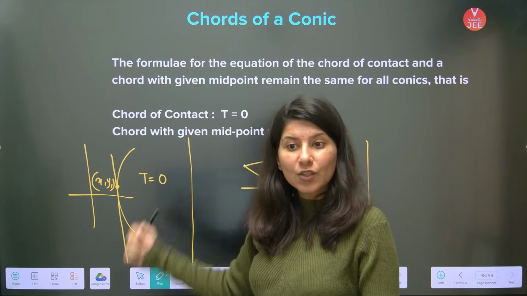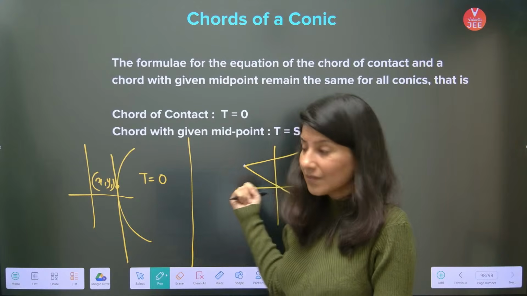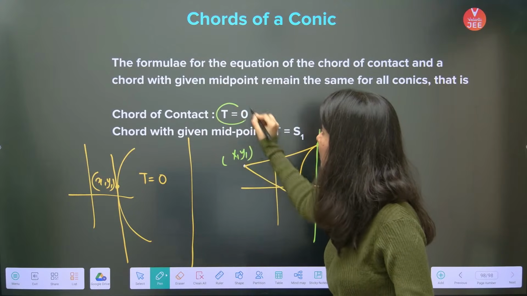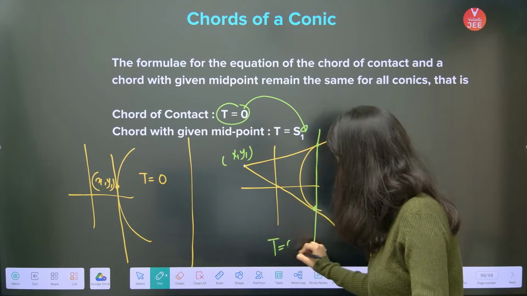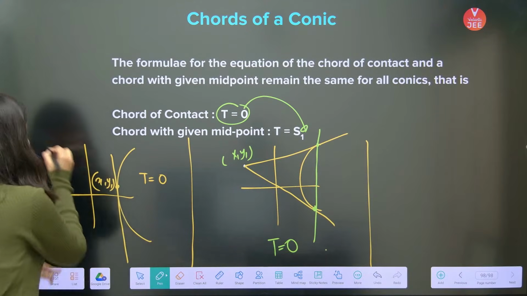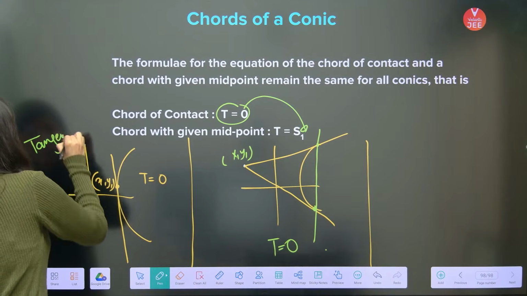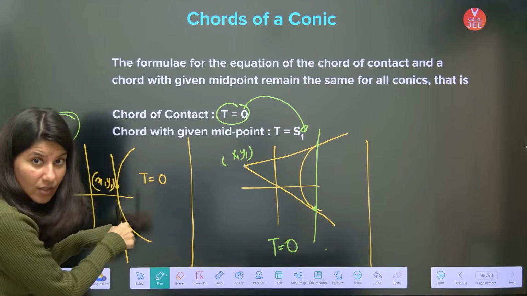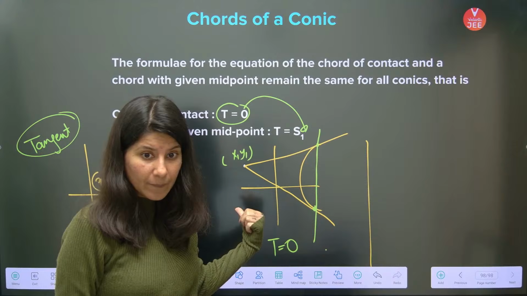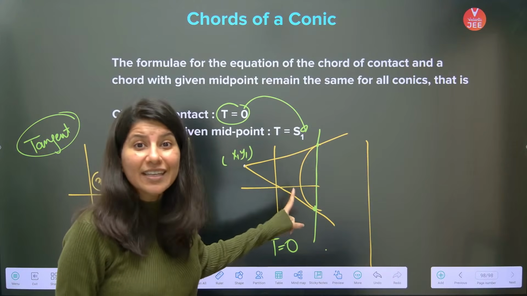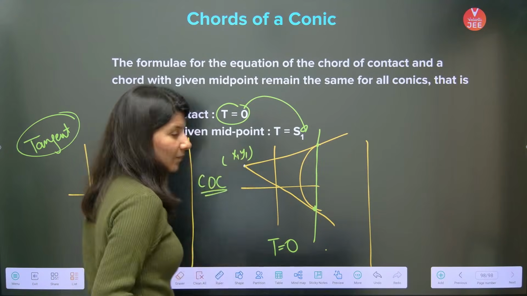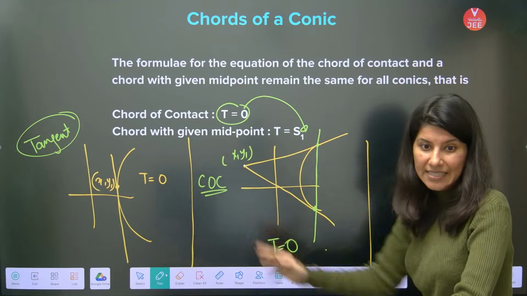The equation of chord of contact is given by T is equal to 0. So can you see that the same equation is providing you the equation of tangent when the point is lying on the curve. When the point is lying outside of the curve, then it is not giving you the equation of tangent, rather it is giving you the chord of contact. Same equation.